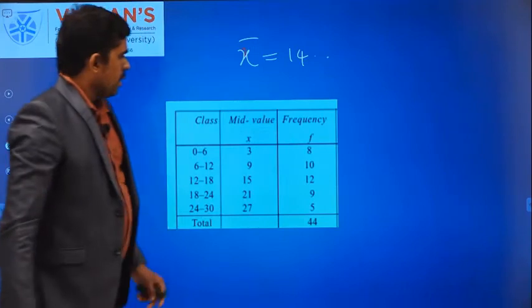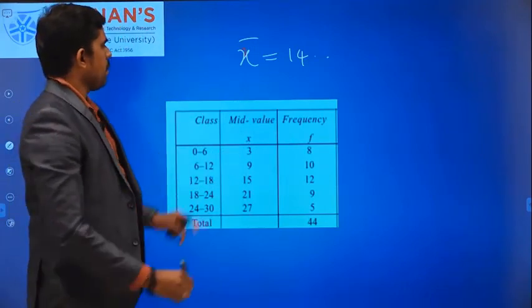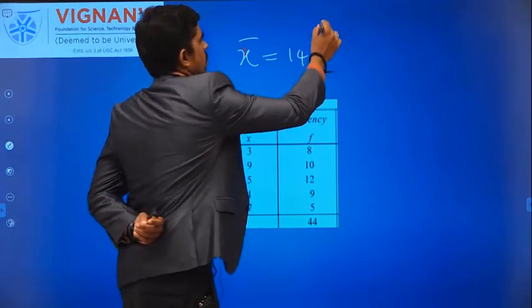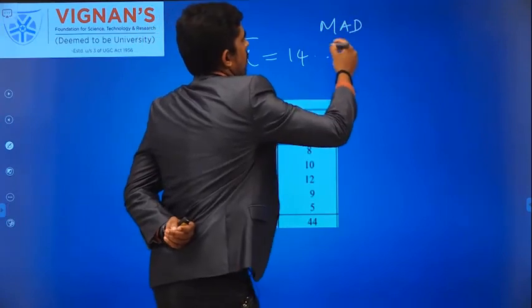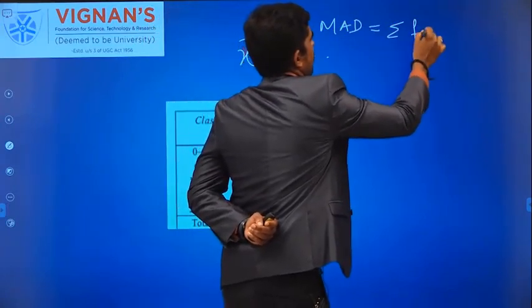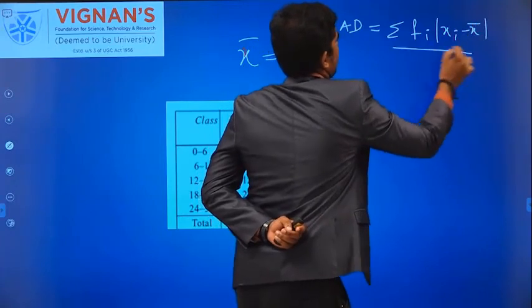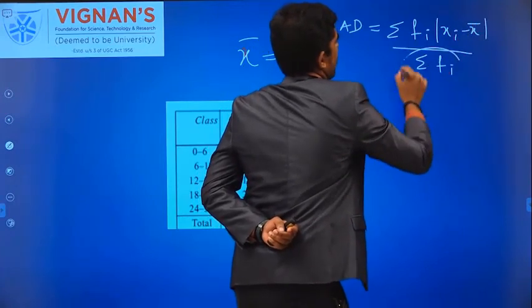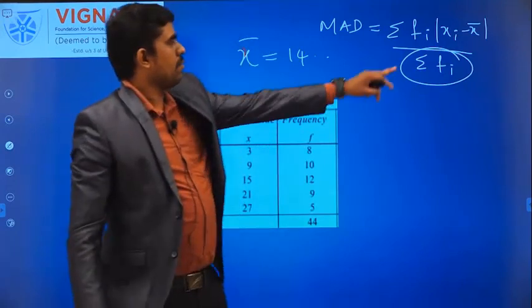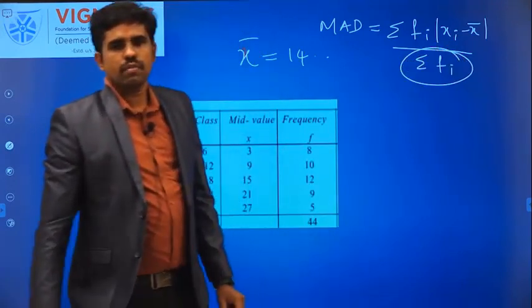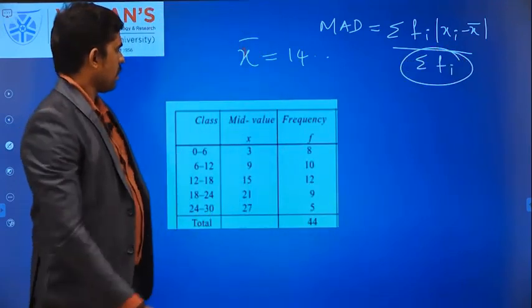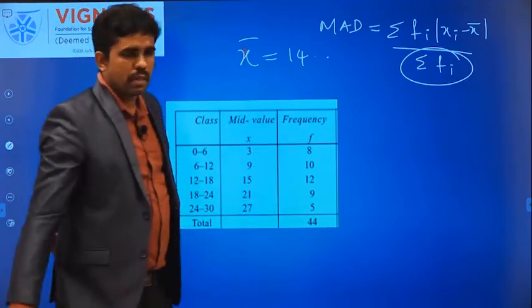Then to find the mean absolute deviation, what is the formula? Summation fi into absolute value of xi minus x bar divided by summation fi. We already have the value of summation fi. We have to find the absolute value of xi minus x bar. We have x bar as 14 point something.